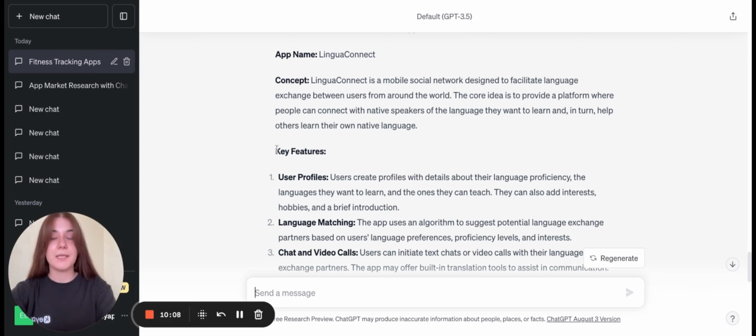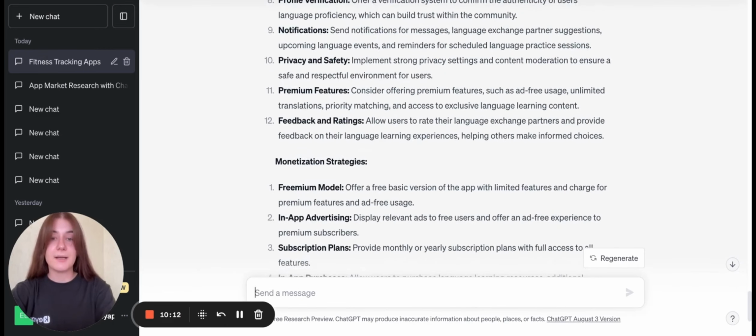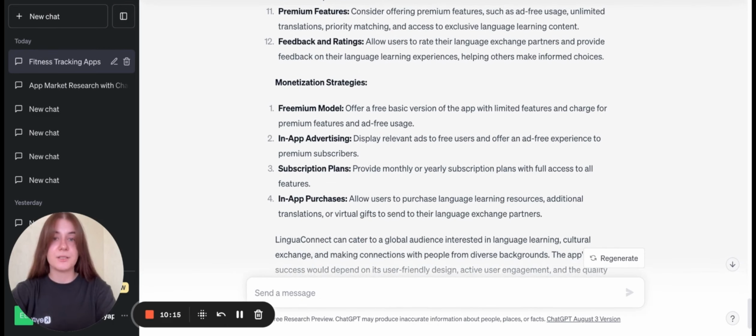But anyway, we may see that ChatGPT provides the concept, some key features, and even monetization strategies which will help you in the future to build the way you get the revenue from the particular application.